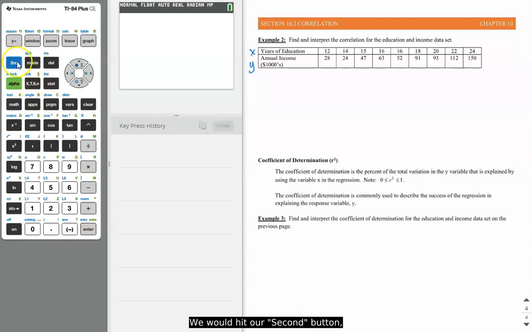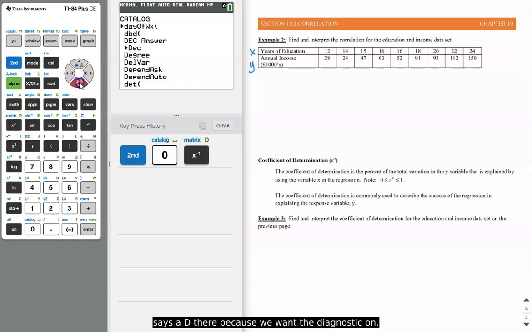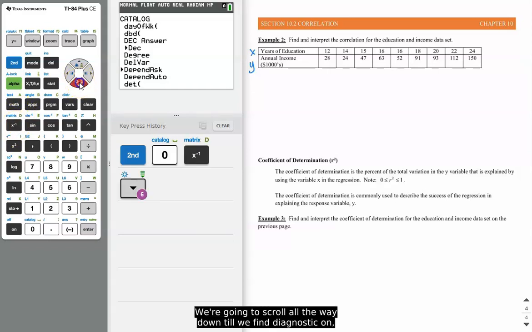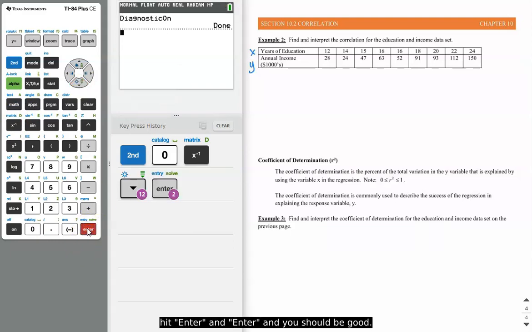So we would hit our second button. We're going to hit catalog, and then hit x to the negative 1 since it says a D there, because we want the diagnostic on. We're going to scroll all the way down till we find diagnostic on, hit enter, and you should be good. Again, you may have already done this and it may already be on your calculator, but if not, just make sure you do this. And as long as you don't reset your calculator, you should be good to go.